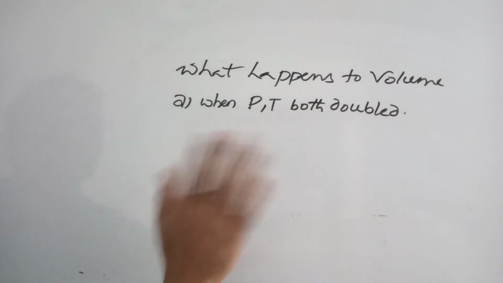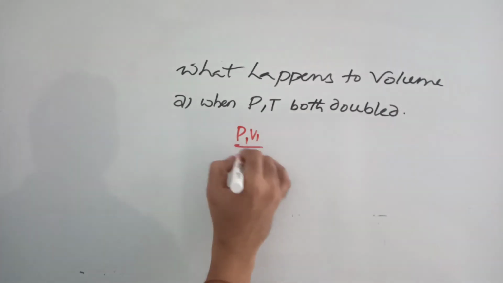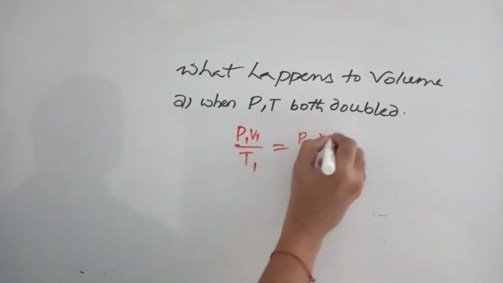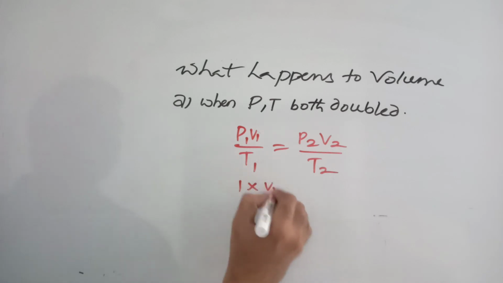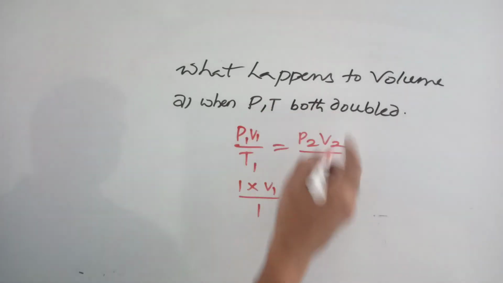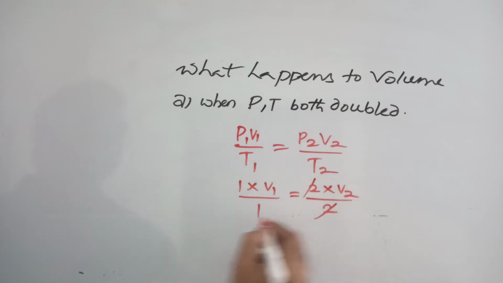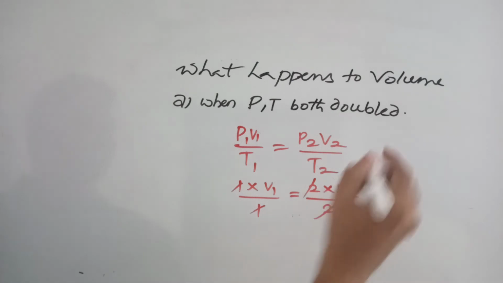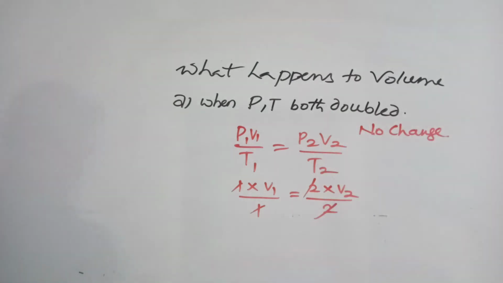So when both are doubled, no change. But you can use P1 V1 by T1 is equal to P2 V2 by T2. P1 is 1, V1, T1 is 1, pressure doubled 2, V2, temperature doubled 2. So V1 is equal to V2. That means there is no change in volume. This is the answer.